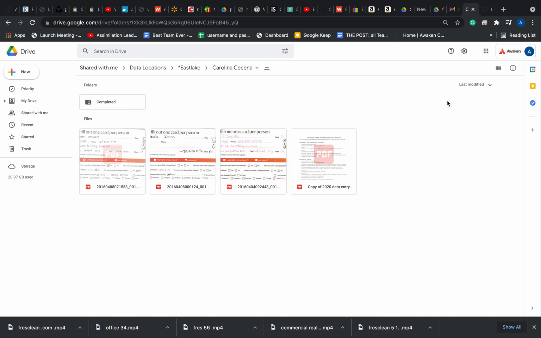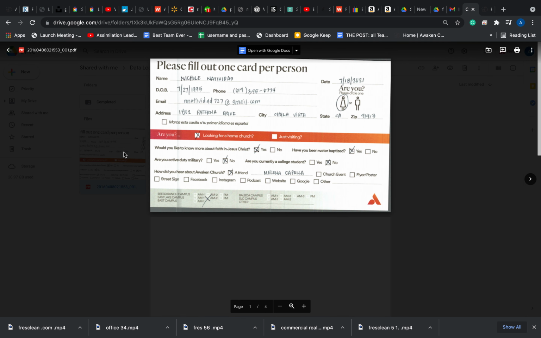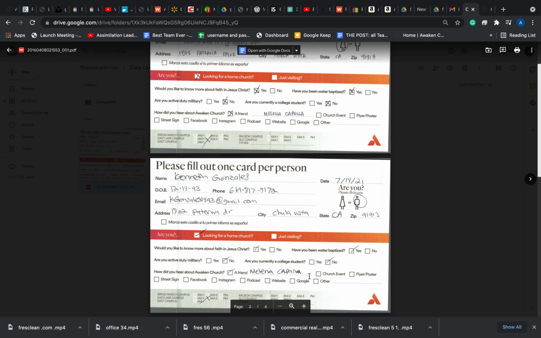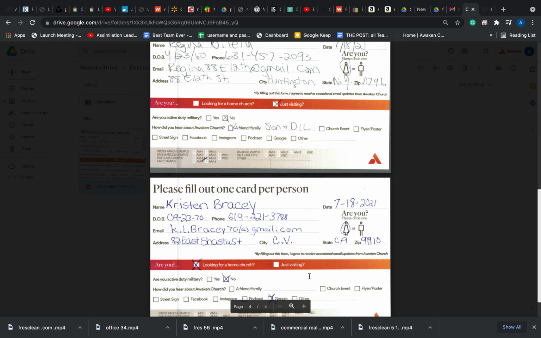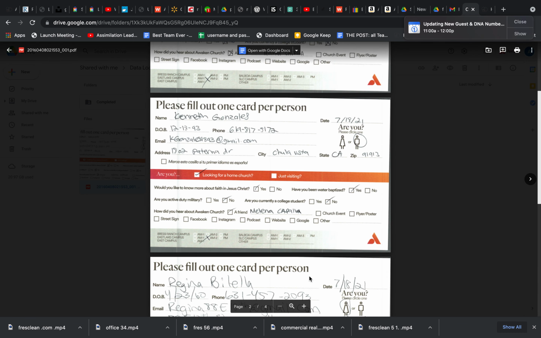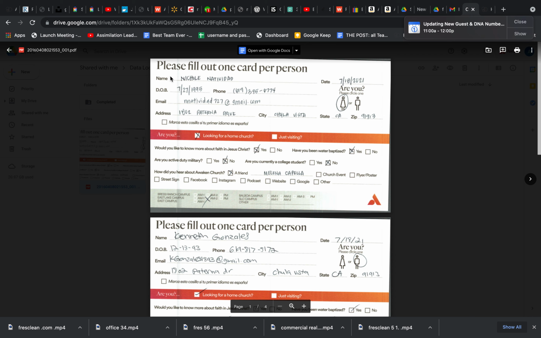We'll go into Carolina. Now you can start to see how she has inputted these cards. From this view it looks like there are only 3, but when you double click and open it, there will be more. You see there's 2 out of 4. You will go through each and every single one. For example, this one says Nicole Natividad, and this is when we go back to My Awaken.